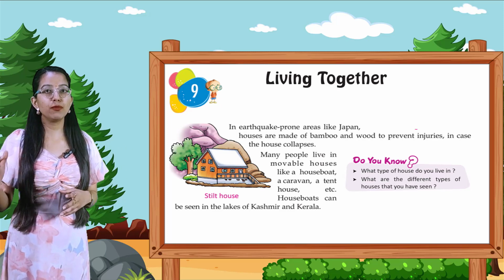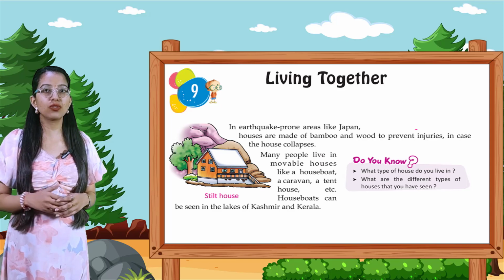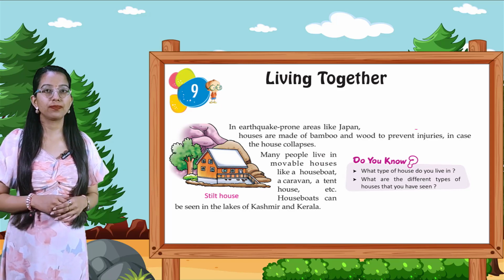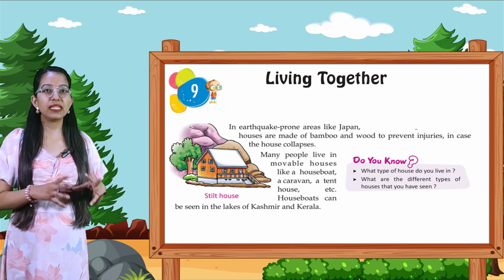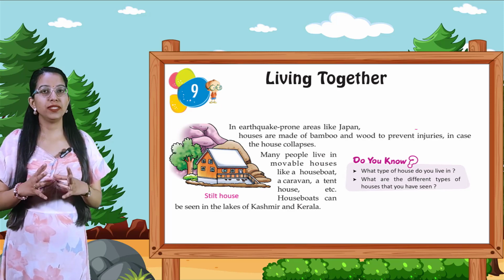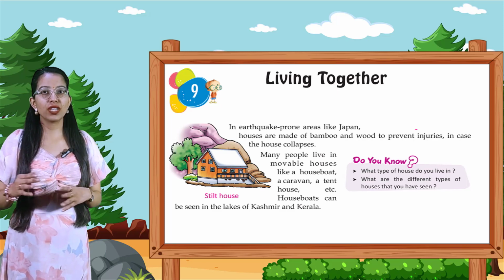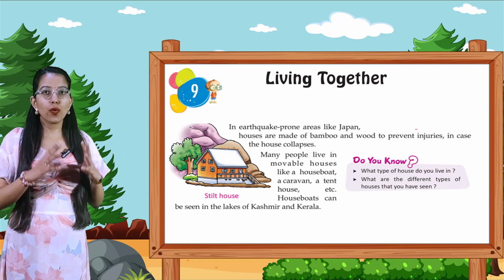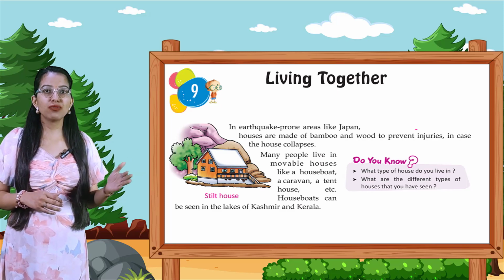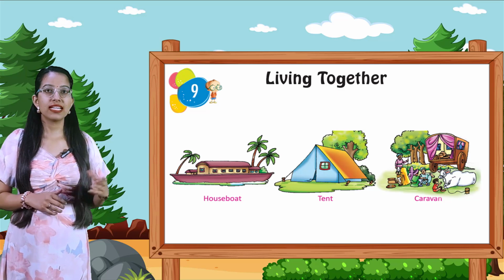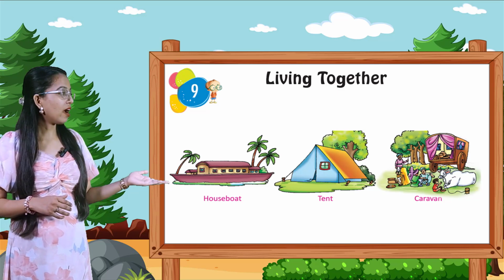Many people live in movable houses like a houseboat, a caravan, a tent house, etc. Houseboats can be seen in lakes of Kashmir and Kerala. Do you know what type of house you live in? What are the different types of houses that you have seen? First picture is houseboat. Second one, tent, caravan.